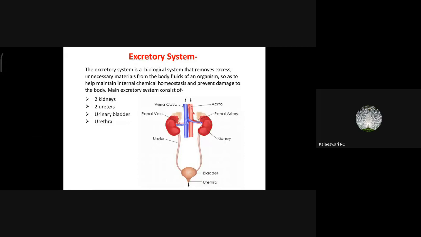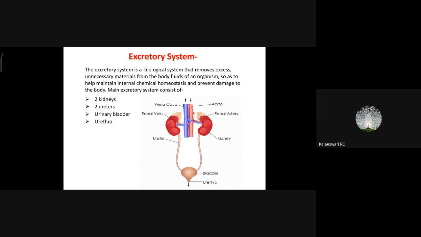And next, some salts are also excreted by our skin through sweat. And through sweat, the metabolic waste water too is excreted.